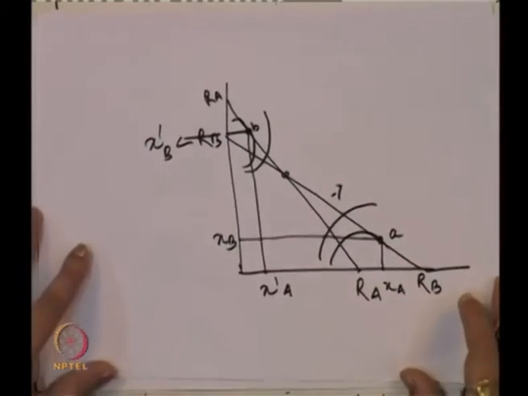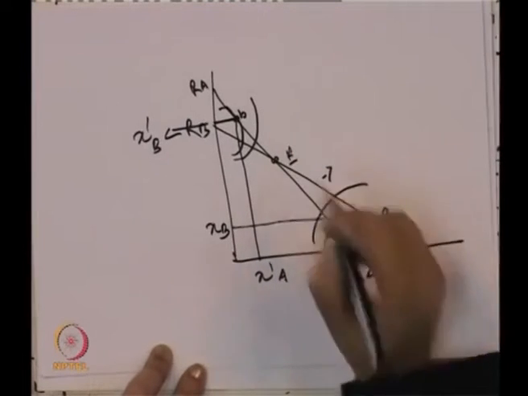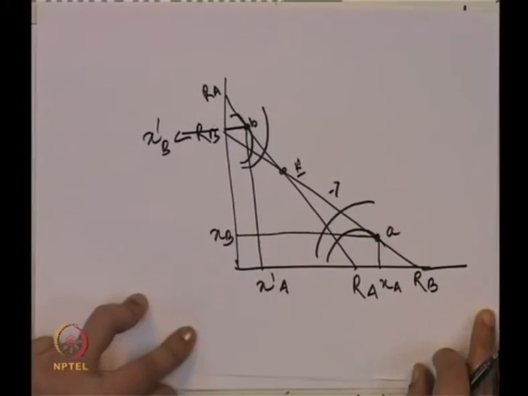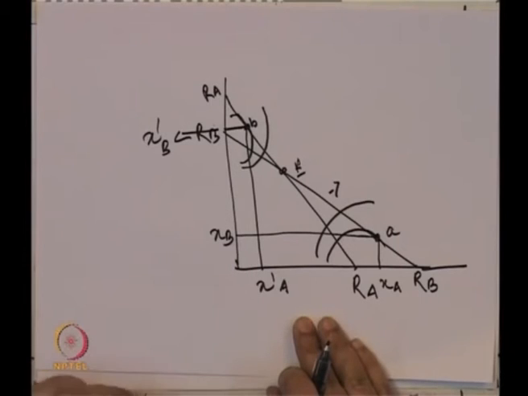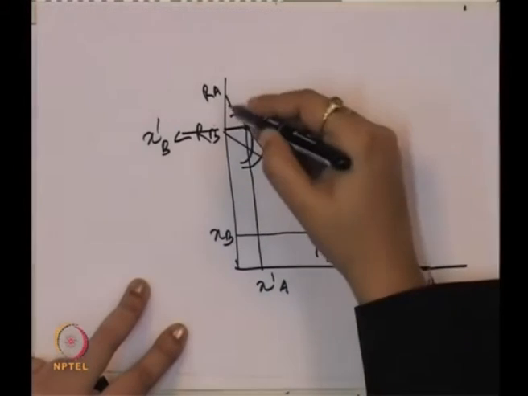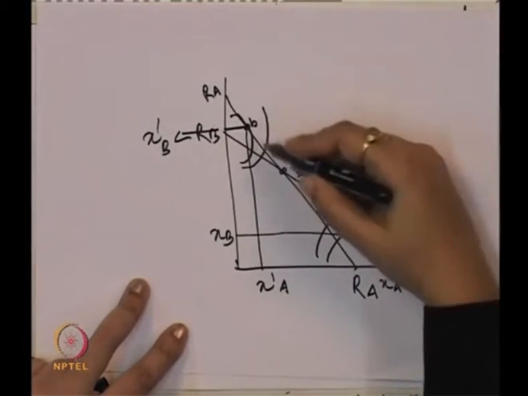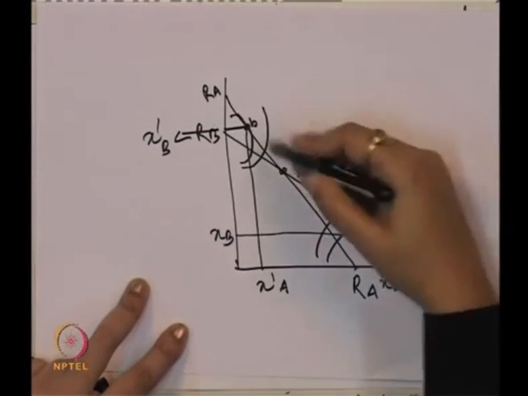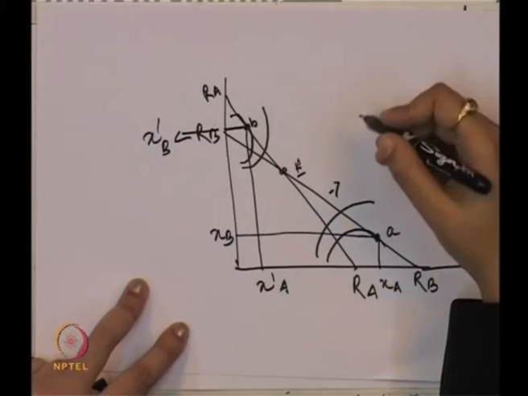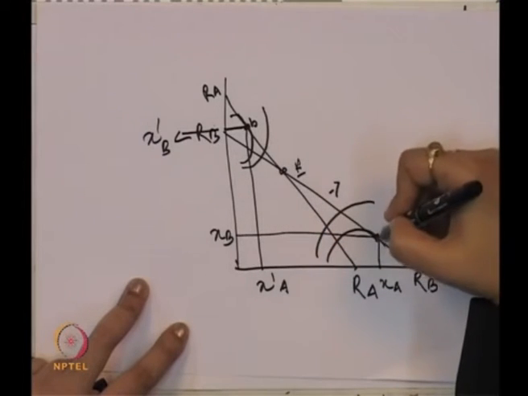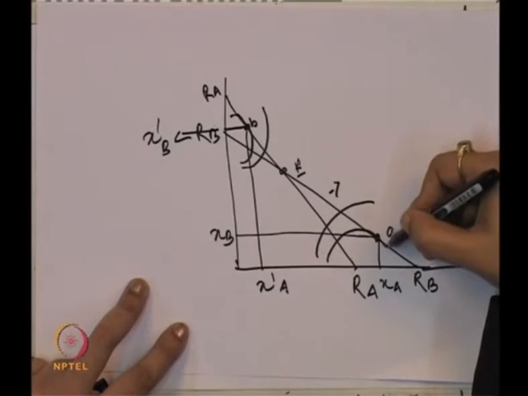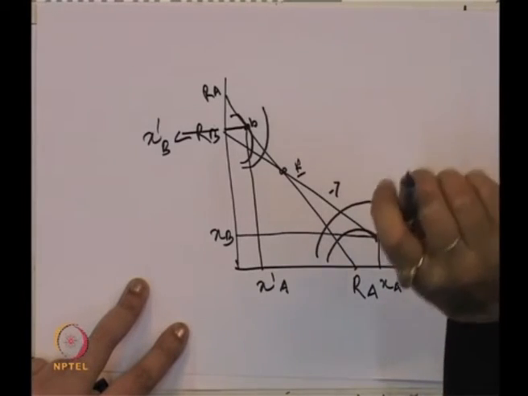E is the equilibrium output. Now, let us assume that firm A is sophisticated enough and operates on this RA, because this is their reaction curve function, and they will produce the profit-maximizing output because the isoprofit curve is also on the reaction curve function.